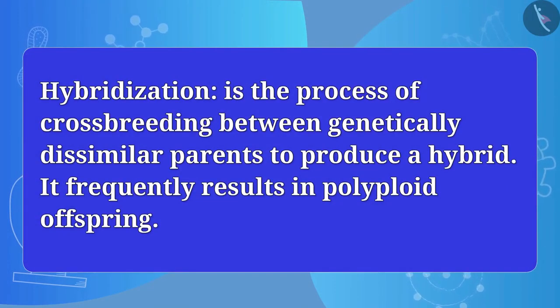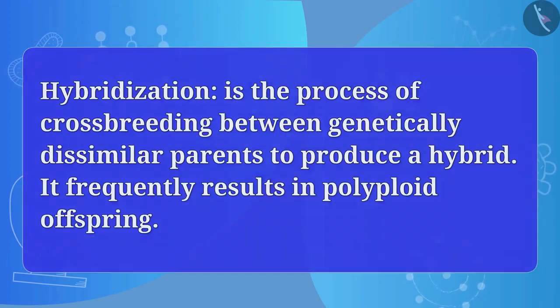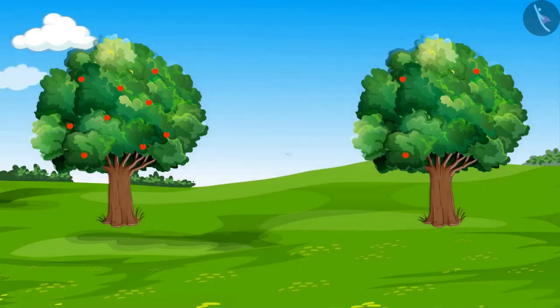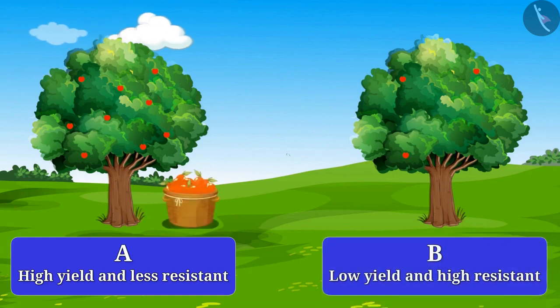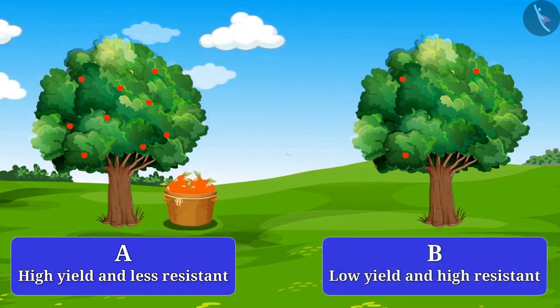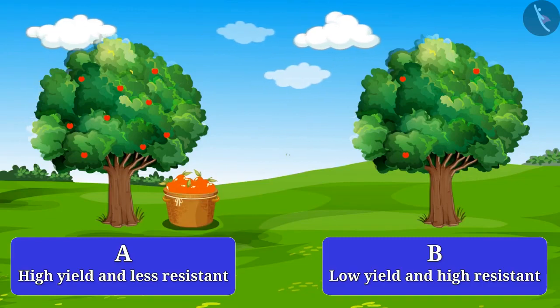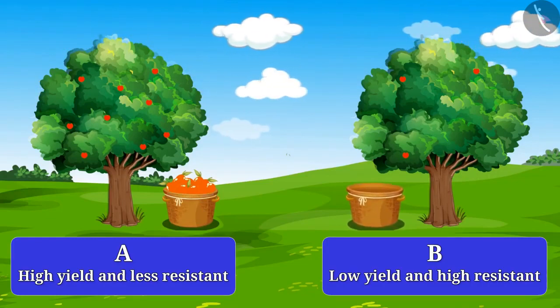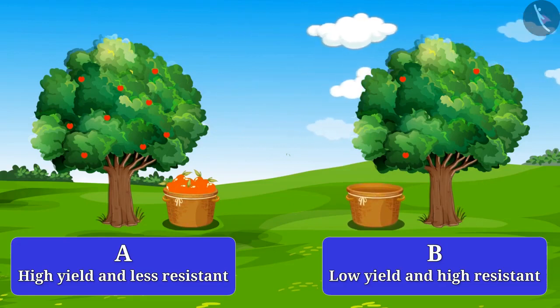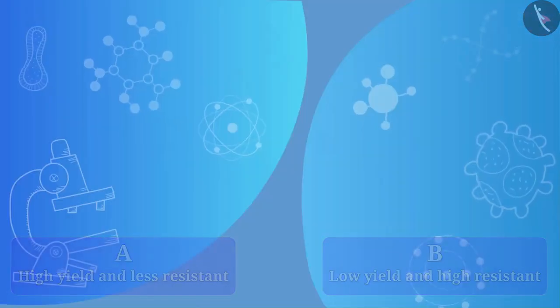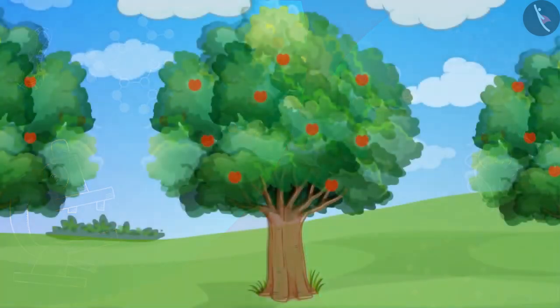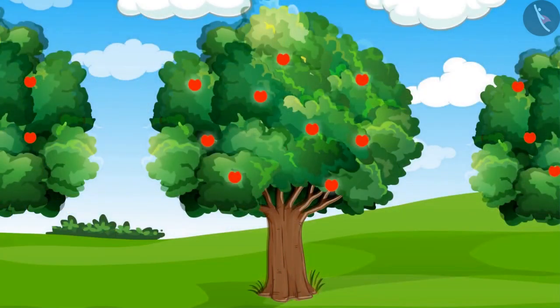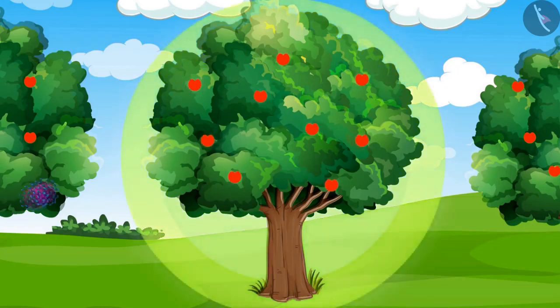So guys, do you know what this hybridization is? Come, let's understand. Suppose you have two types of trees, A and B. Tree A gives high yield and is less resistant towards disease, while tree B gives low yield and is highly resistant to disease. So, what qualities do you need for a good harvest? Just think. A tree which has high yield and is highly resistant towards disease. But how can we get these two properties?